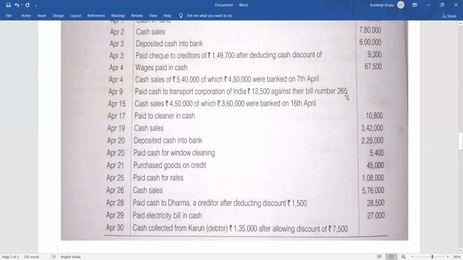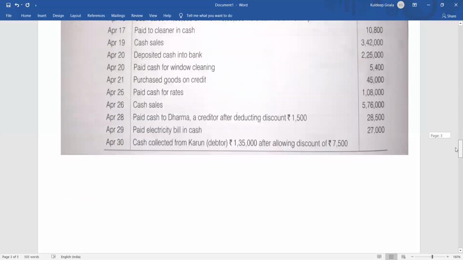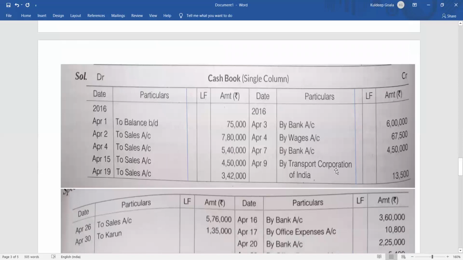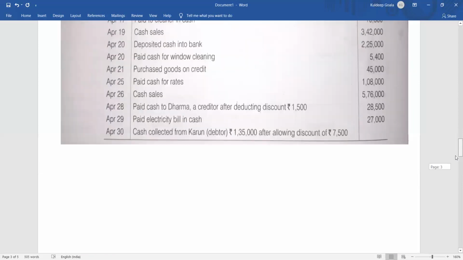Here they have not kept the voucher column, so they have not put it, but you should keep this 265 in the voucher number. And what is the payment made? 13,500. So on the payment side, what will you write? By Transport Corporation of India, April 9, 13,500. This 265 should be written here in the voucher number. Okay, clear? Against the respective transaction item.